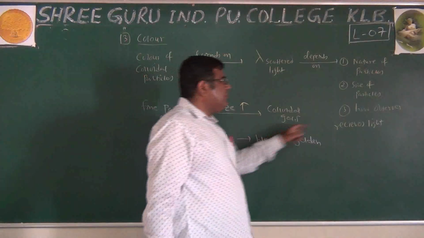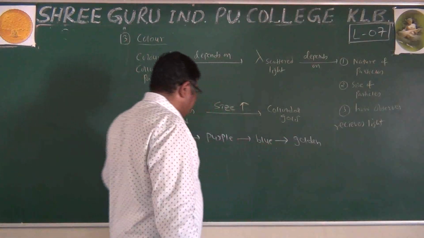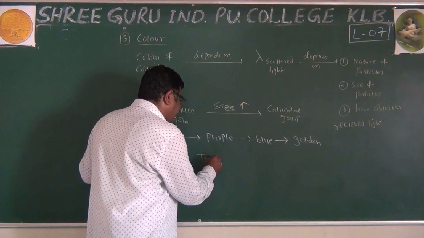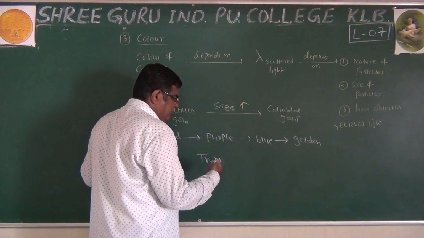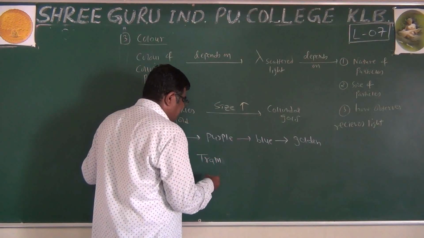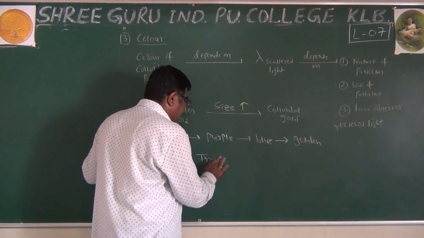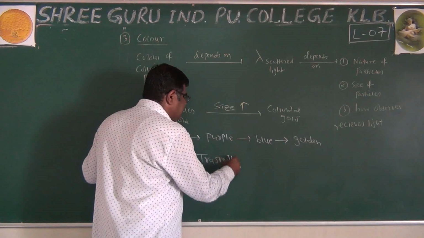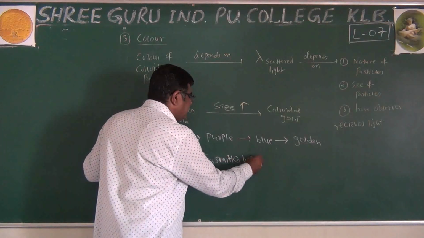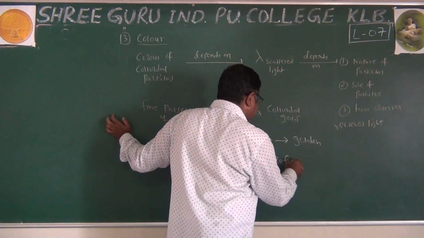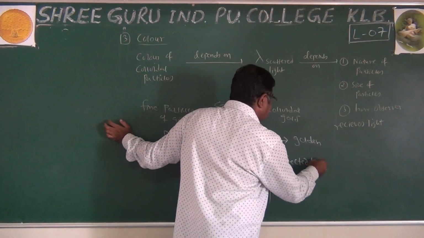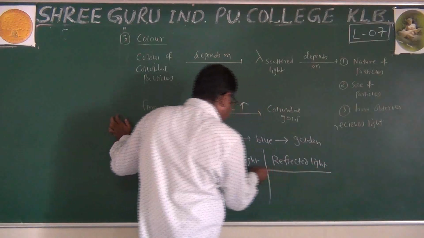It also depends on how the observer receives light. Two types of light the observer receives. Observer means we who are observing. One is transmitted light, and the other is reflected light.